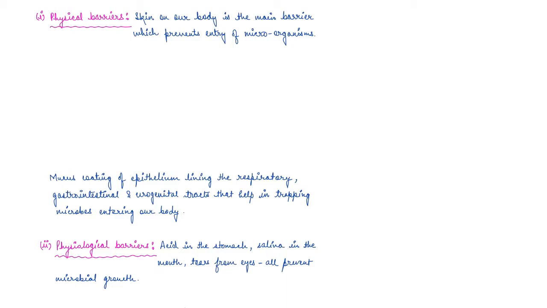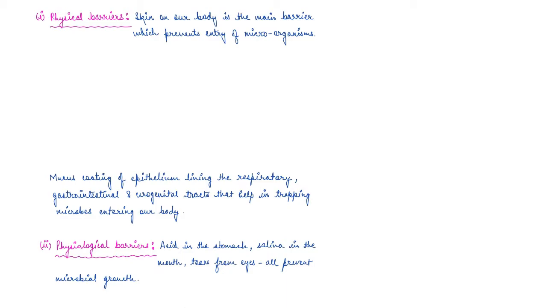What happens is that our epithelium, the epithelium lining of major organs, be it respiratory, be it gastrointestinal, be it urinogenital tract, all of these have mucus coating. And this mucus coating basically helps in trapping microbes entering into our body, right?